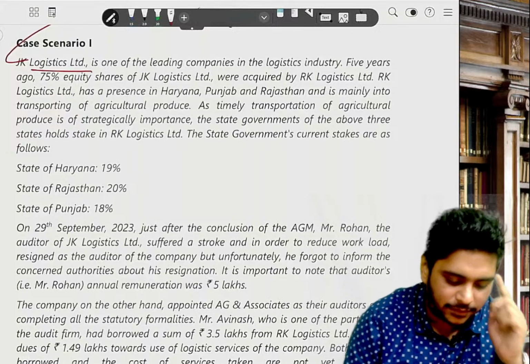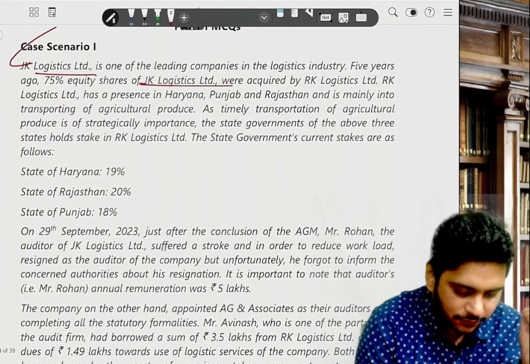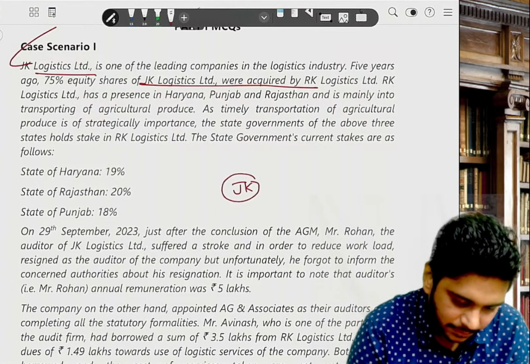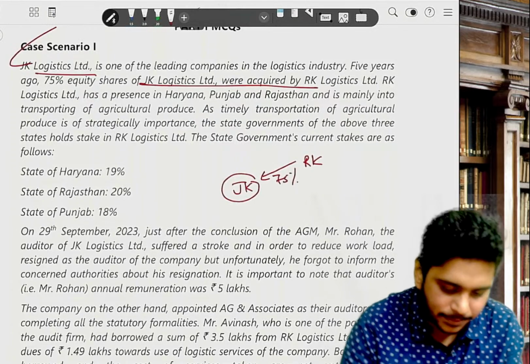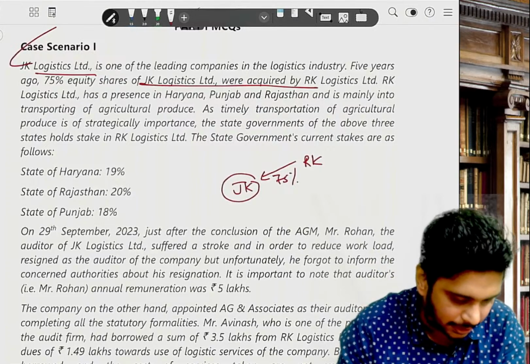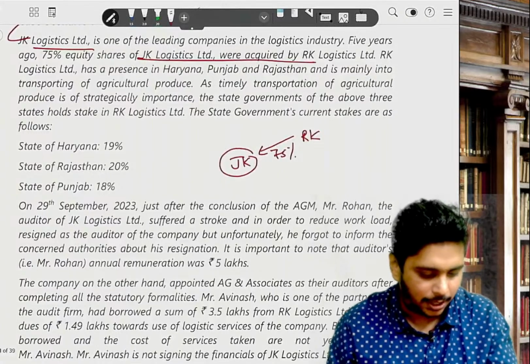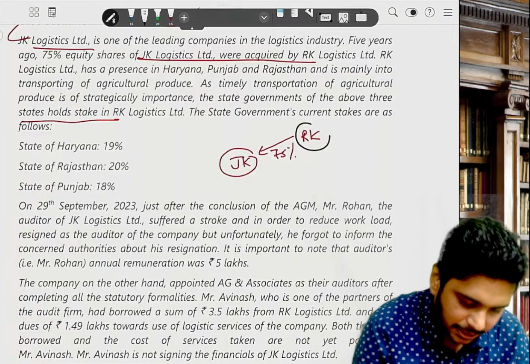JK Logistic is one of the leading companies in the logistic industry. 5 years ago, 75% of shares were acquired by RK Logistic. One second. JK is a company which was acquired by RK. So RK invested 75%. So your brain should start processing, okay? RK has a presence in Haryana, Punjab and is mainly into transport of agriculture produce. As timely transportation of agriculture produce is needed, the above 3 states hold stake in RK. Now somebody has invested in RK. Who?